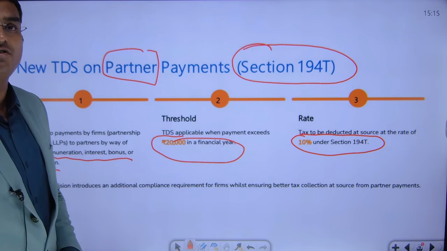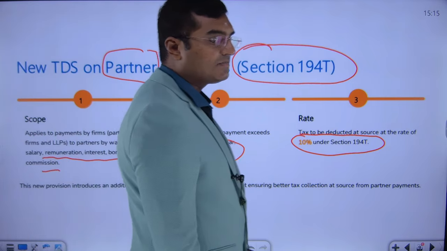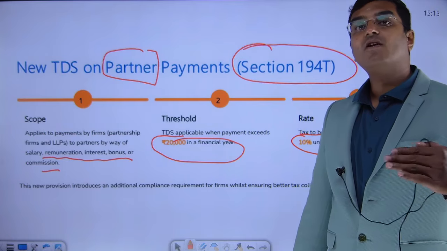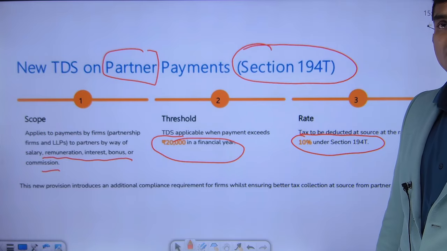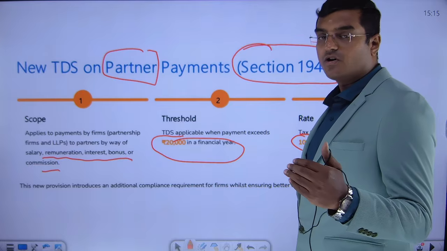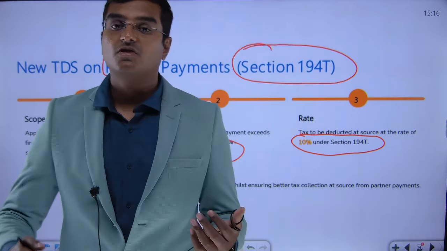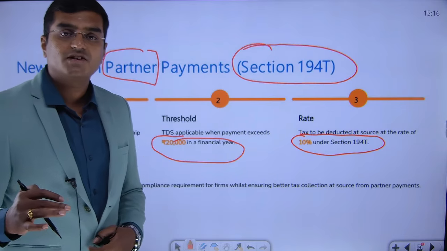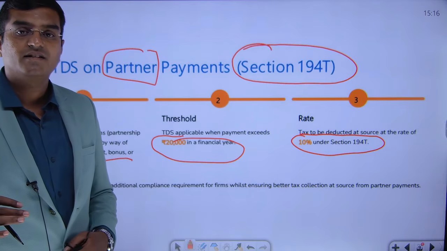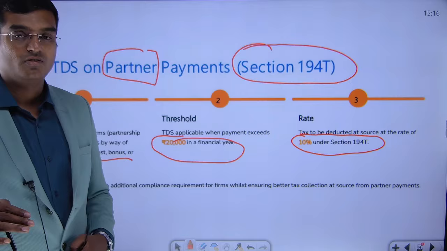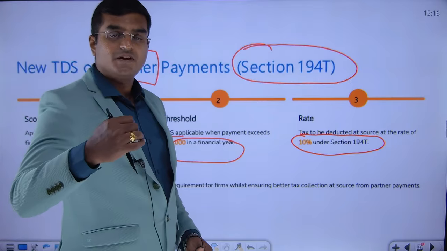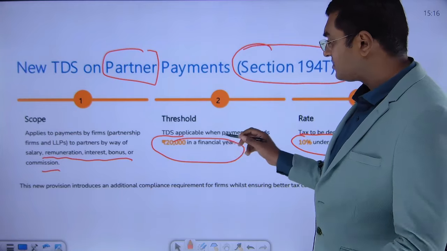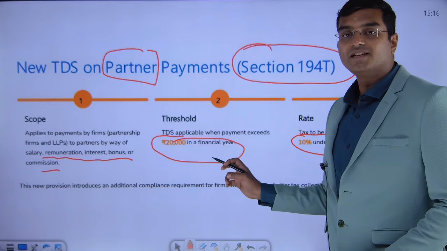So section 194T says that any payment made by the partnership firm or limited liability partnership firm to any of its partners, in whatever name it is called, be it remuneration, salary, interest, bonus or commission, should have TDS deducted at the rate of 10%. Again, if the payment made is only 10,000 rupees in a financial year, TDS is not required, because you have an exemption up to 20,000 rupees of payments in a financial year.